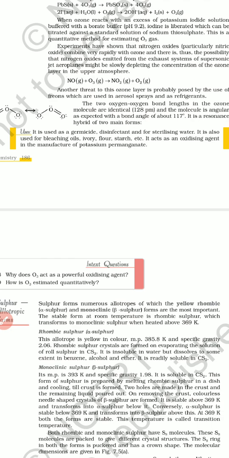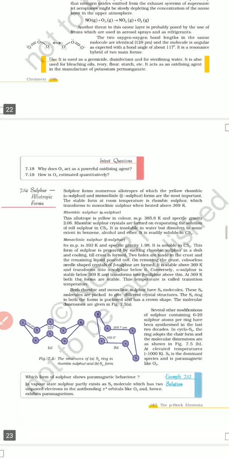Next, ivory, flour and starch, these food items are also used for bleaching purposes, and it is useful for germicide and disinfectant purposes, and for sterilizing water also we use ozone. So these are the major uses of ozone.